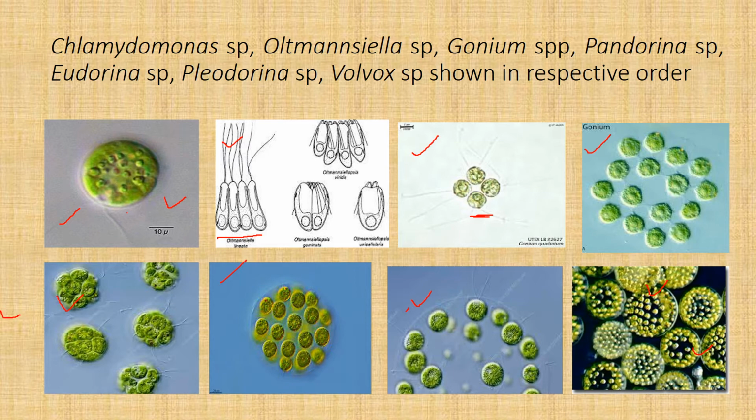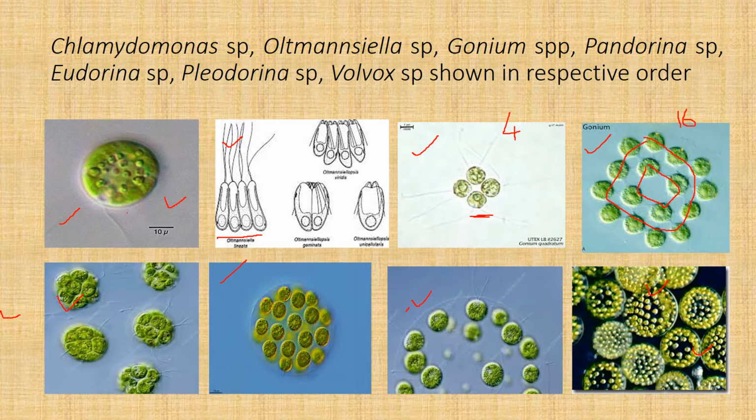Depending upon the species, Gonium can have 4, 16 or 32 cells. Here we see an inner 4 and outer 12 cells. It can also be a 16-cell colony, and Gonium can have 4, 16 and even 32 cells in the colony, depending upon the species.